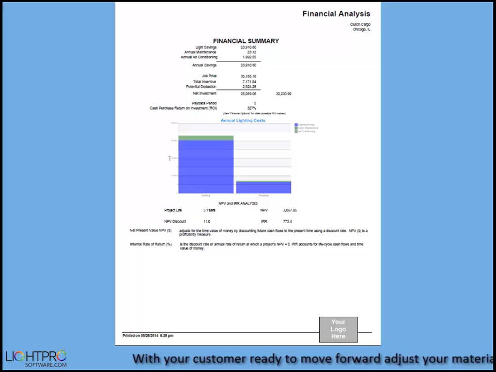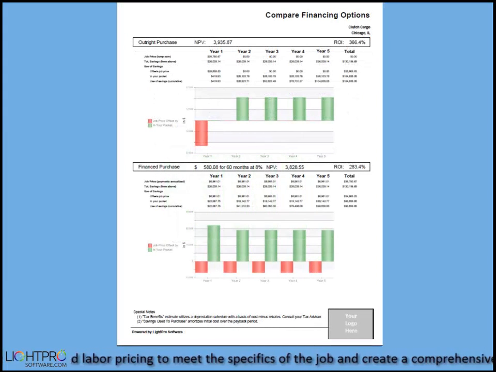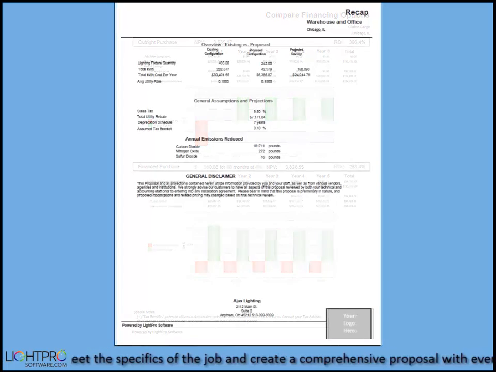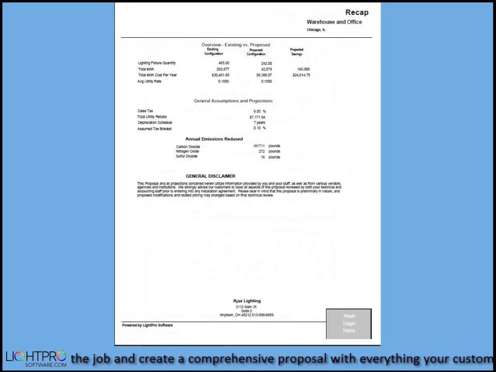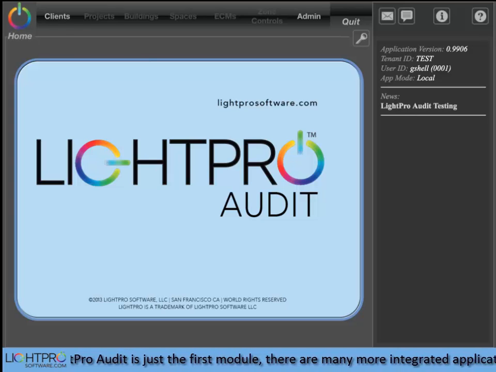The modular proposal can be tailored to your needs and includes a financial summary, year-by-year projected savings, graphical representations of those savings, and a recap including energy and greenhouse gas savings. LightPro Audit was designed by auditors for auditors. It will greatly enhance your productivity over the typical handwritten notes later transcribed to spreadsheets.